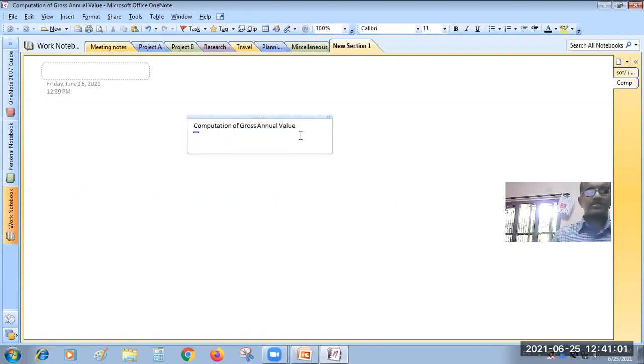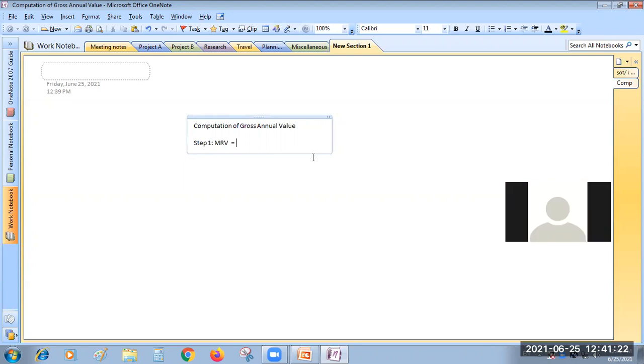Now first, these three steps I mentioned. Step 1 you can see. First MRV you have to take. What is the MRV given in the problem? Municipal rental value. How much it is given? 85,000, sir.